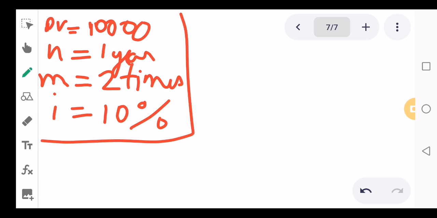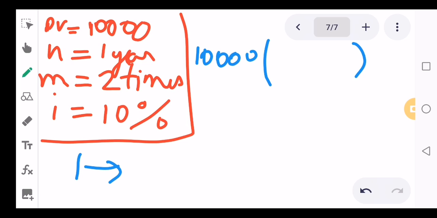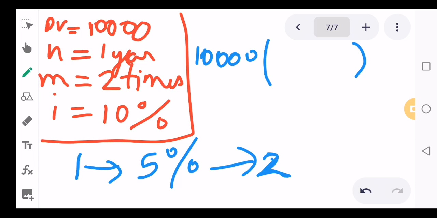Now let's solve it using the table. Present value 10,000, let's keep it aside. Into, we have to find out the value of 1 rupee at 5%, and the period is 2.